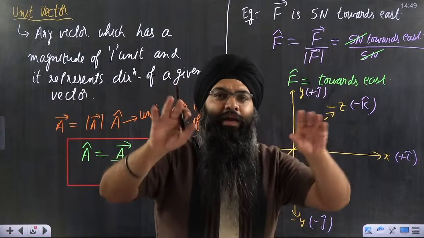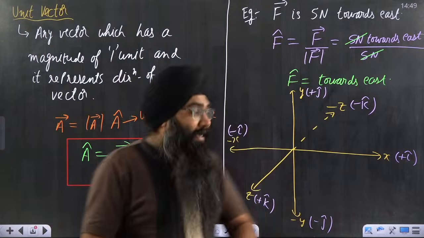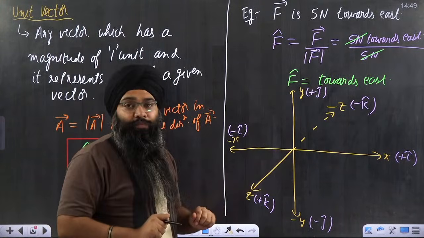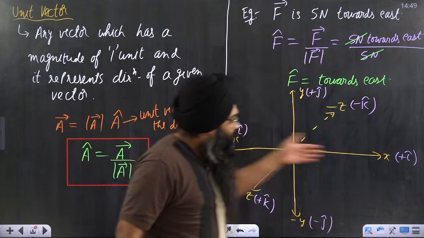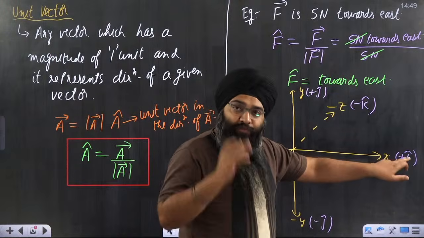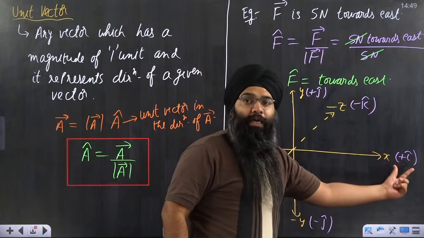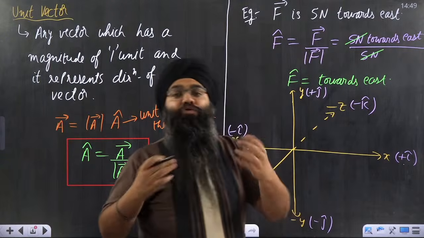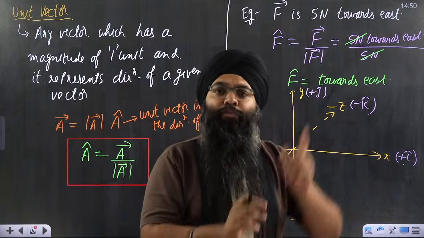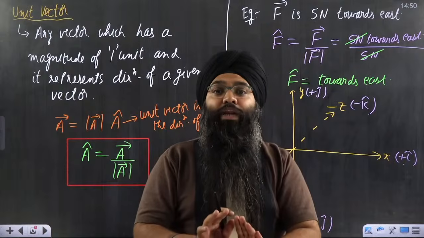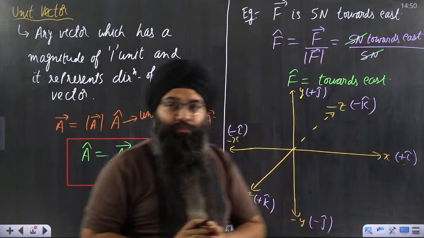Other directions we will understand by taking the concept of different unit vectors. But at least these unit vectors you should know very carefully. So there are 6 unit vectors which I want you to know. What are the 6 unit vectors? In the positive x direction it is plus i cap. That means whenever I am moving in the positive x direction, that unit vector will be represented by plus i cap. Whenever I tell you that any force or momentum or any vector is in the positive i cap direction, you should get a feeling that the direction of that vector quantity is in the positive x direction.